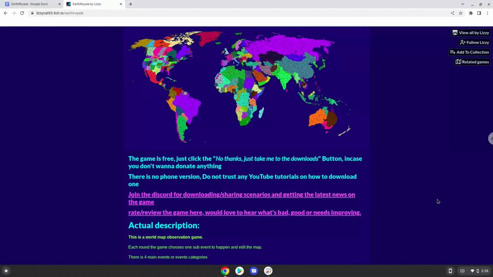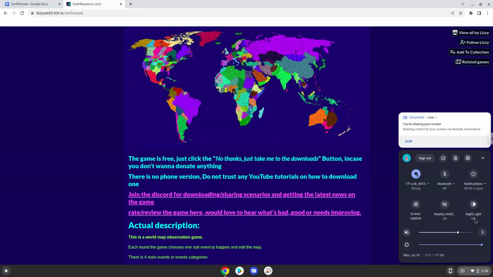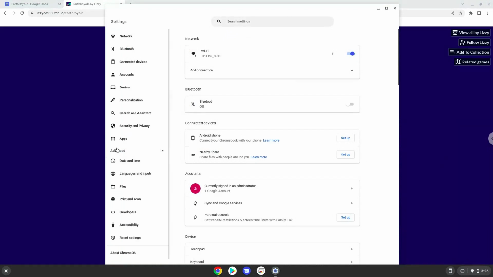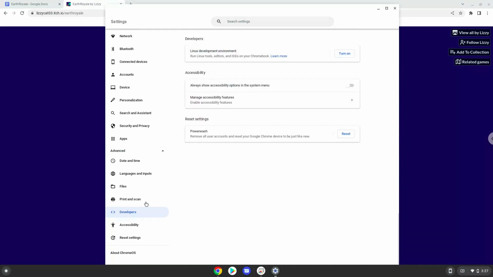Hello. Today we are looking at how to install EarthRoyale on a Chromebook. Firstly, we will turn on Linux apps. To do this we will go to our system settings and click on the advanced section on the left panel. Now we click on the developer section. Now we will turn on the Linux apps.